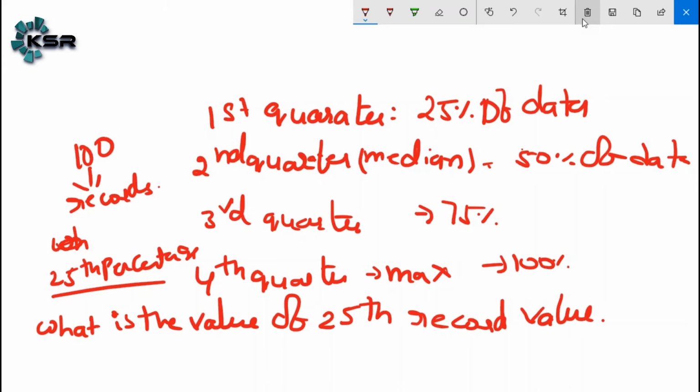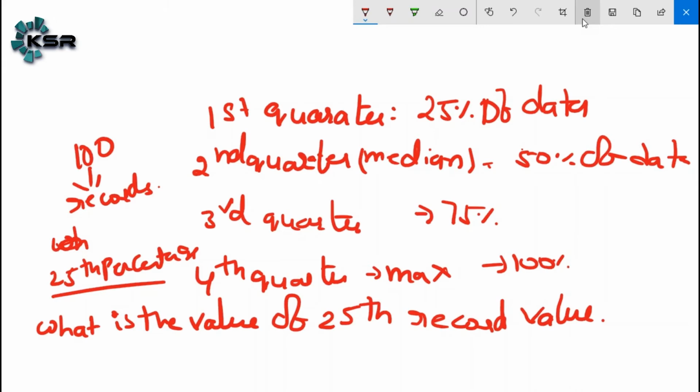In the same way, for the 25th percentile, with 100 records, internally it first sorts the data in ascending order, not descending order. Whatever value is at the 25th record will be your 25th percentile value.